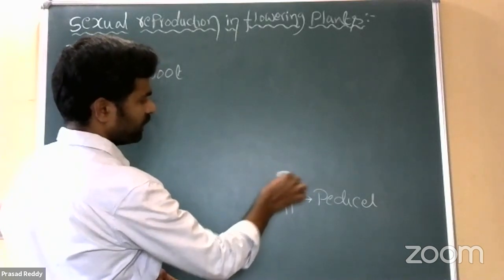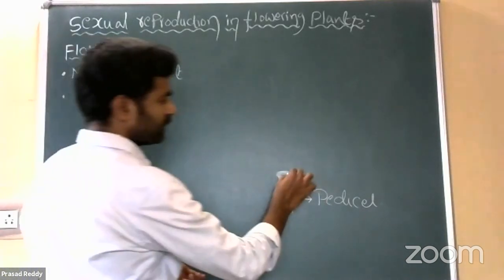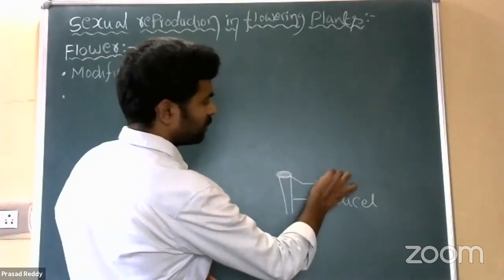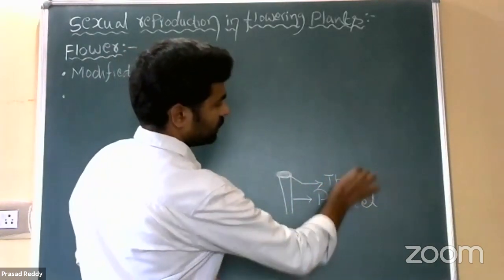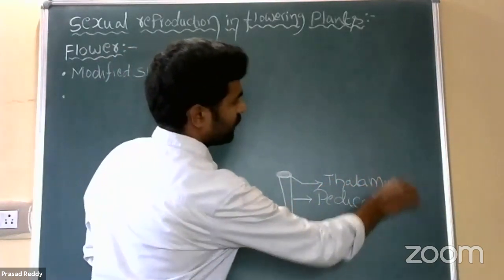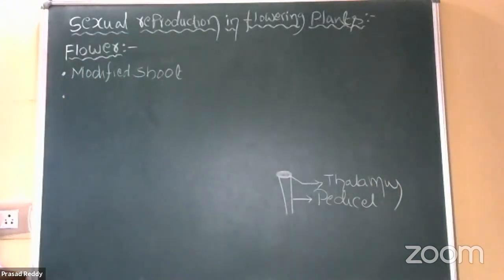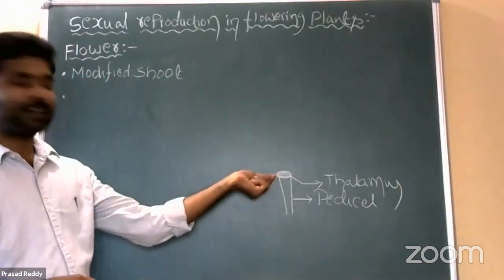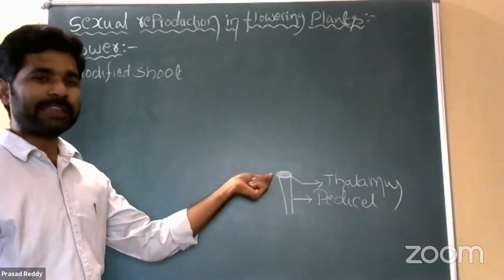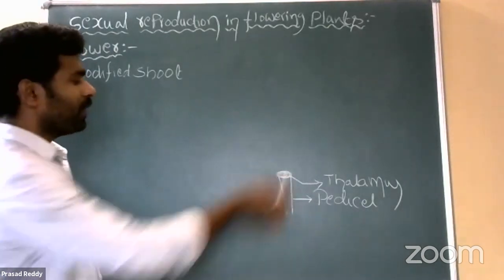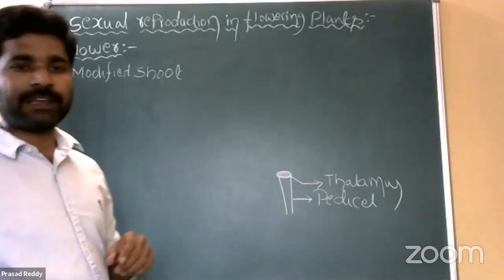See here, it is the thalamus. Otherwise, we call it the receptacle, right? So the tip of the pedicel becomes swollen, and that swollen part is called the thalamus or receptacle.